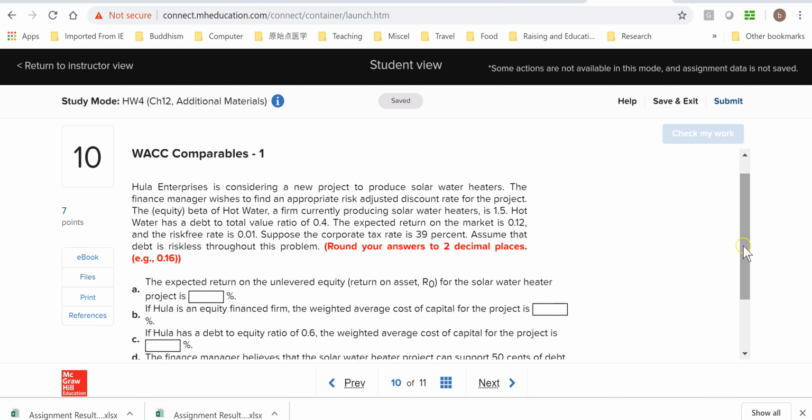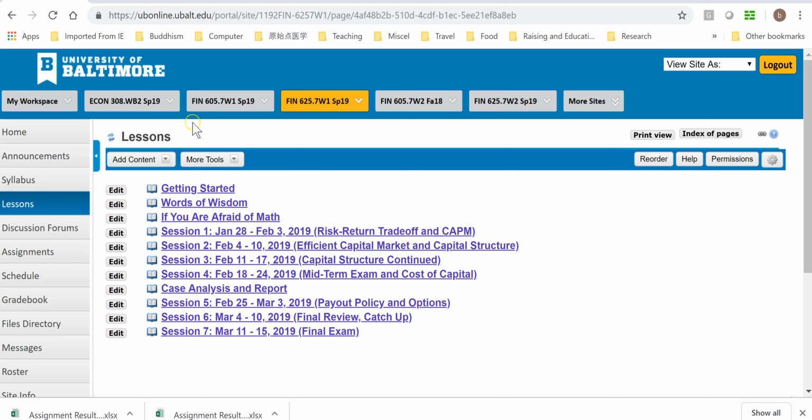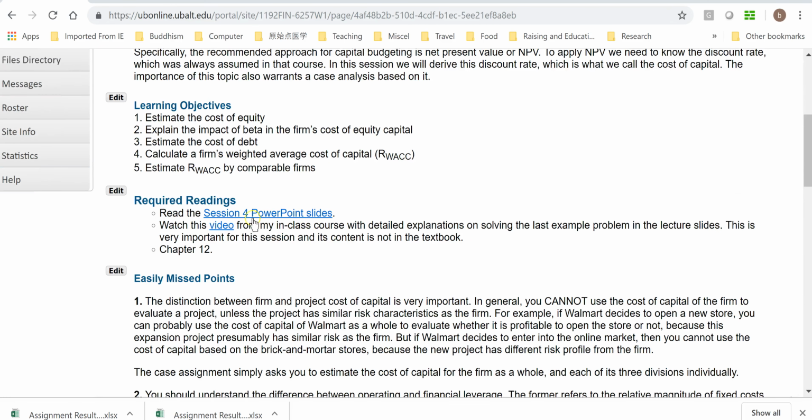So this is a standard question of using comparable firms to estimate the cost of capital, or the weighted average cost of capital. To do that, we can first look at the PowerPoint lecture slides. So just go to our website and session 4 and click on the session 4 PowerPoint slides. Once you finish downloading, just open it.